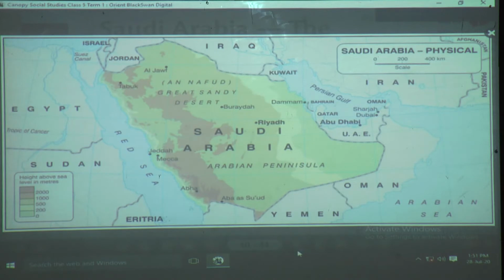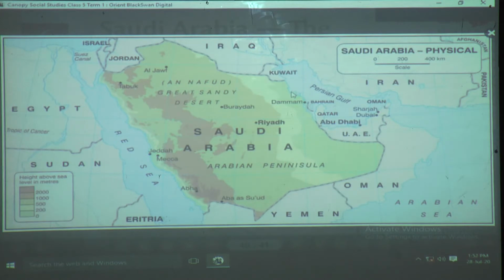So the Red Sea we can see on the west side of the country. Can you see the Red Sea here? So this is near the west coast of Saudi Arabia. To the east is the Persian Gulf. Can you see here the water body Persian Gulf? So to the east we have the Persian Gulf.